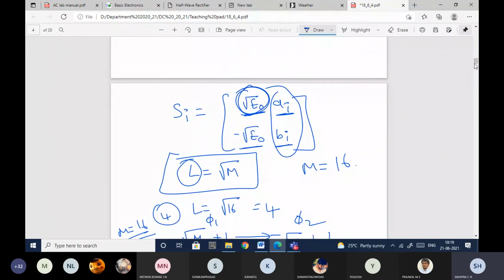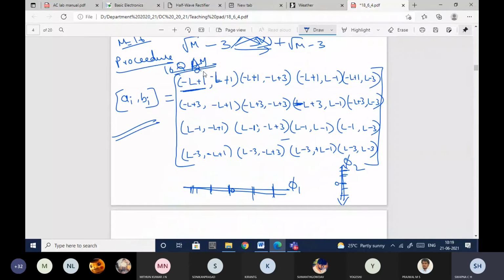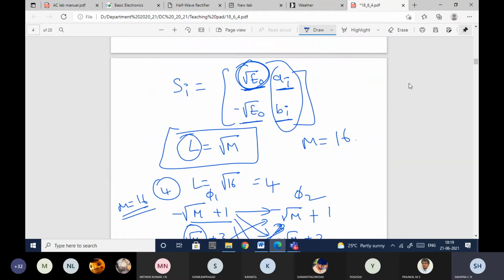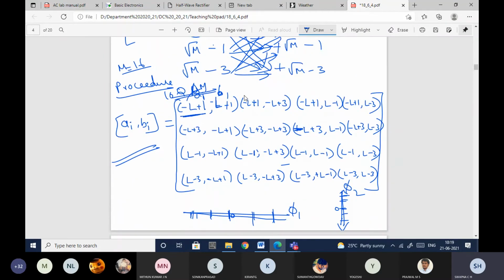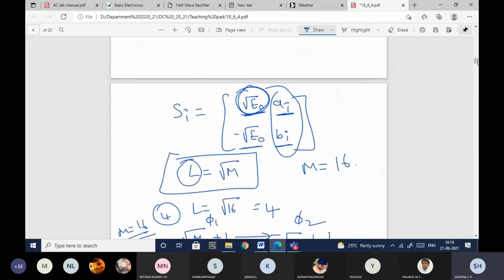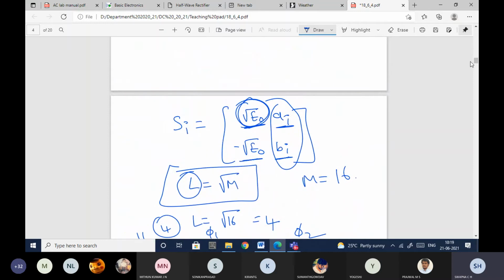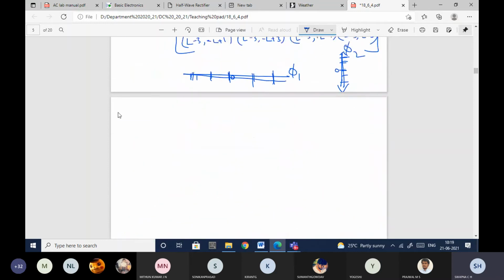root E naught. The first one, this is nothing but the coordinate of AI, in the sense A1. This is B1. So this A1 should get multiplied with root E naught. In the same way, this second one should get multiplied with BI. So let me write specifically for M equal to 16.